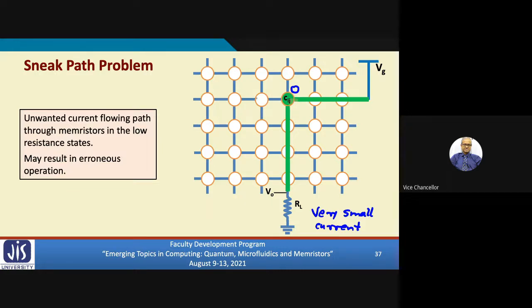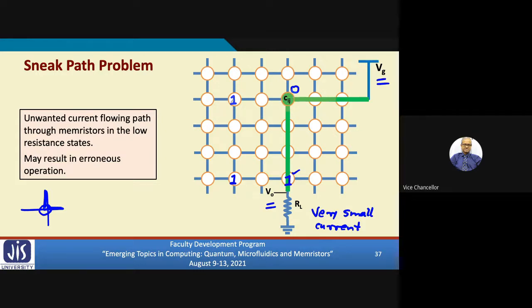Let's say this memristor is in state 1, this memristor is in state 1, and this one also in state 1. Whenever a memristor is in state 1, it electrically connects the corresponding row and column, and there can be a current flow between them. So you are applying this voltage here and measuring the current here, expecting to know the state of Cij.